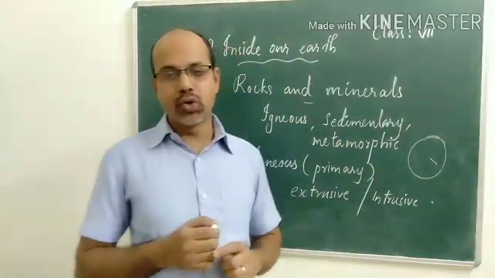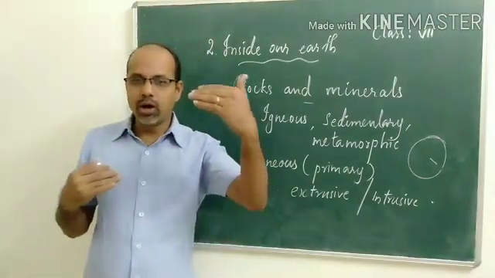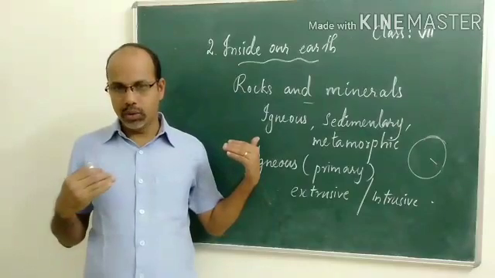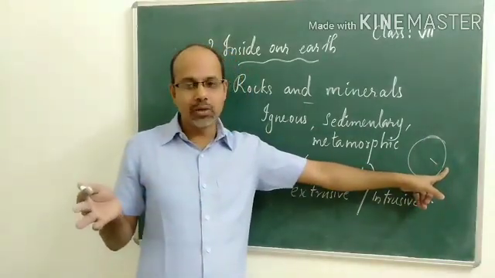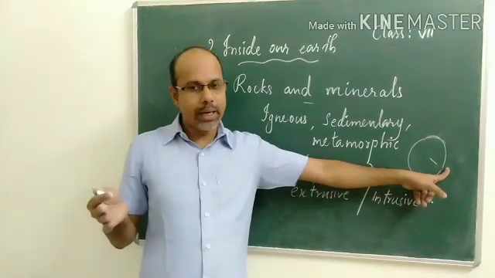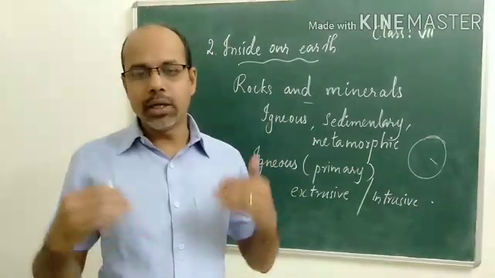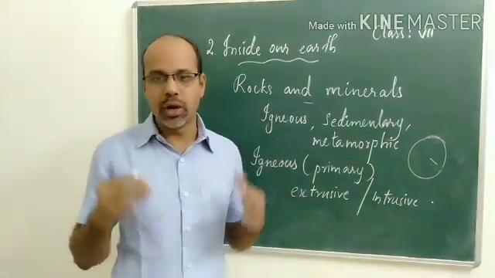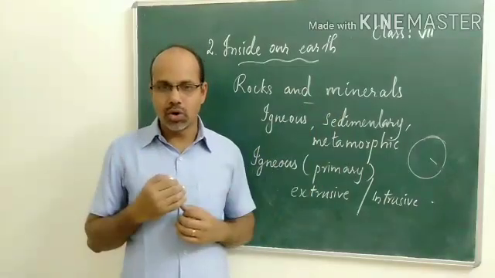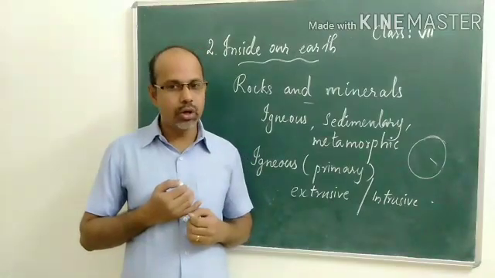They are called intrusive igneous rocks because they cool down slowly. When magma reaches the earth's surface, it cools very fast because of the temperature difference, but inside the earth it cools slowly, so large grains or large stones are formed. Granite is an example of such a rock.